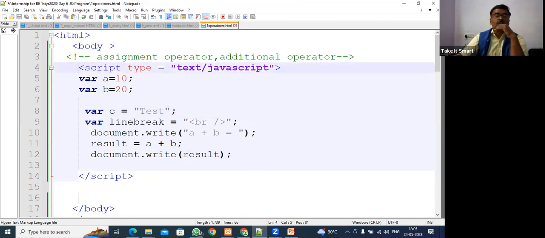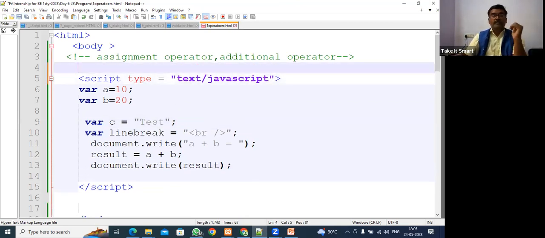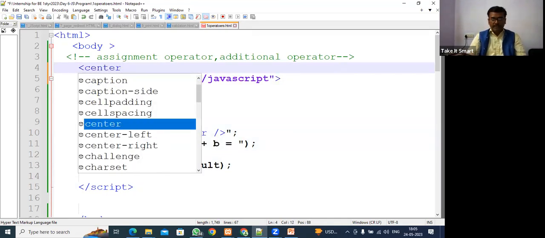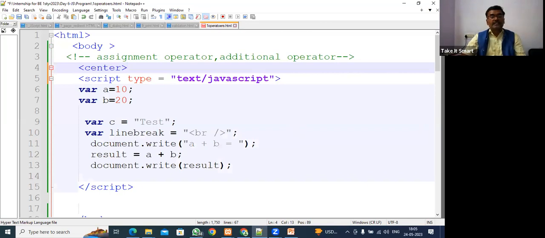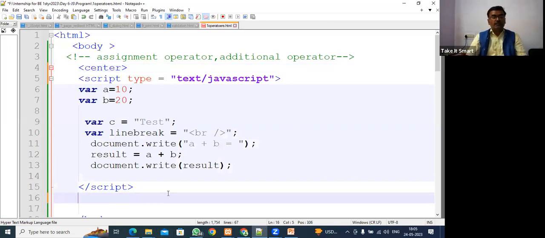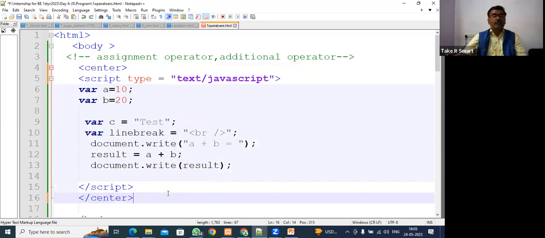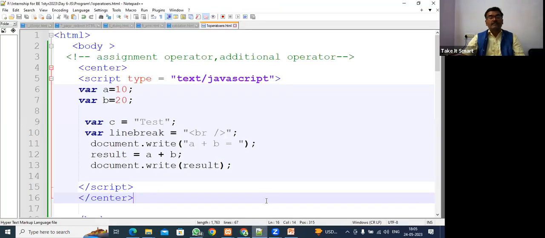The result is not coming in the center. What we can do is put a center tag here, and close it here. Whatever output comes should come in the center. See here, now the output will be coming in the center. Fine.